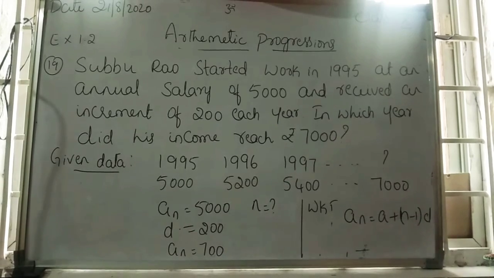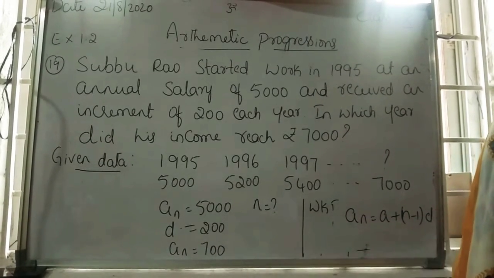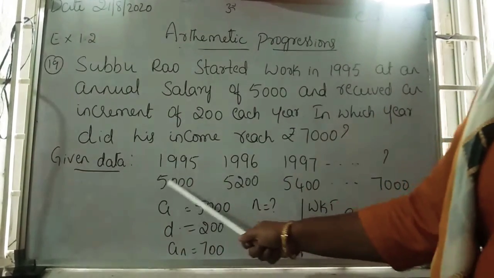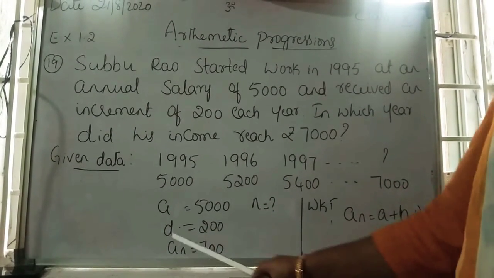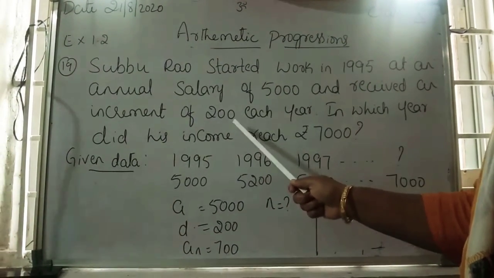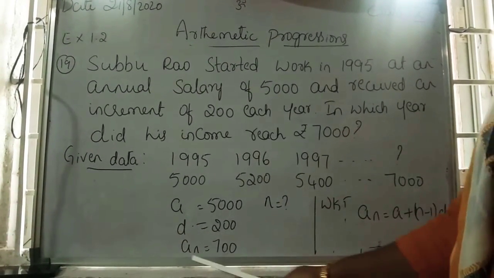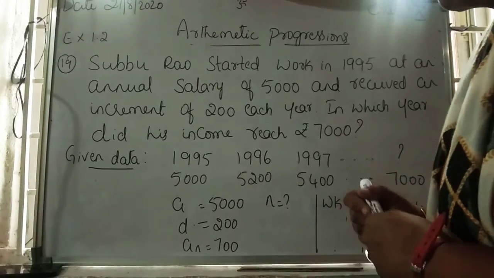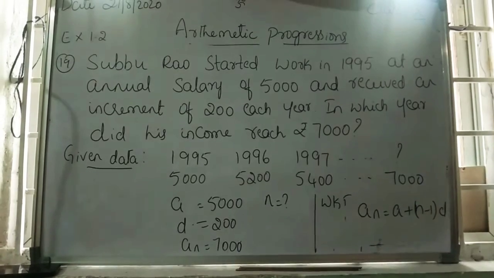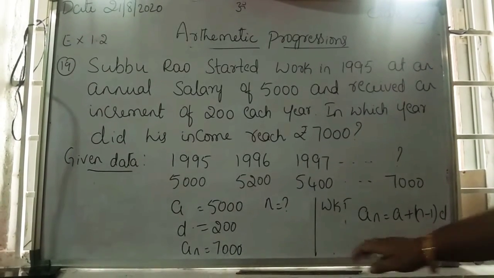That you should calculate. Now A is equal to the first year salary, that is 5,000. D is the increment of rupees 200 that he gets every year, so write it. AN is what? AN is 7,000. Now what should you calculate? You should calculate the N value.